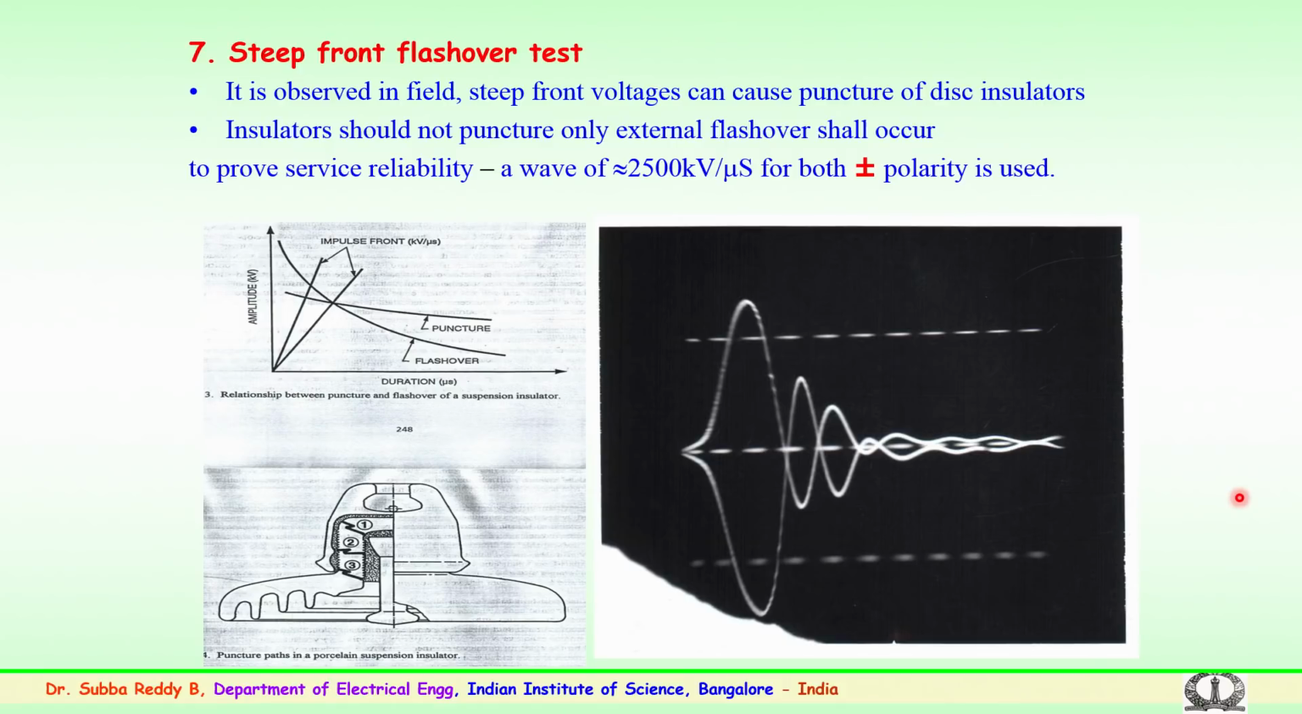That was about the RIV and Corona. Now, the importance of testing for insulators: one of the reasons for failure in the field is because of the steep fronted voltages which an insulator observes. So, these steep fronted voltages have a very sharp rise and fall, where the waveform you see here. So, these sharp rising pulses and decaying can puncture the disc insulators.